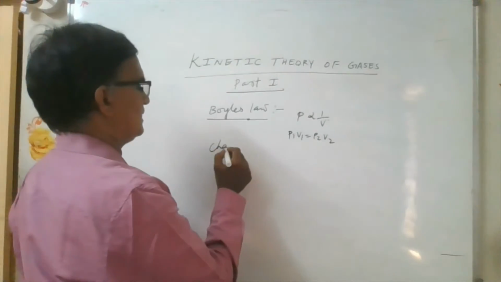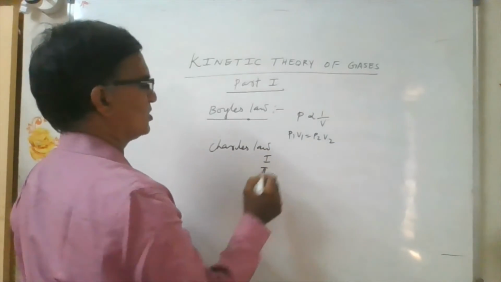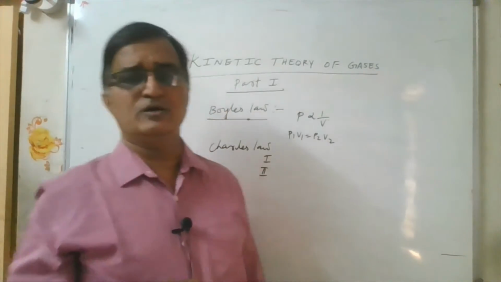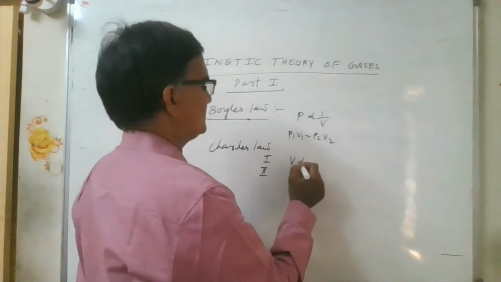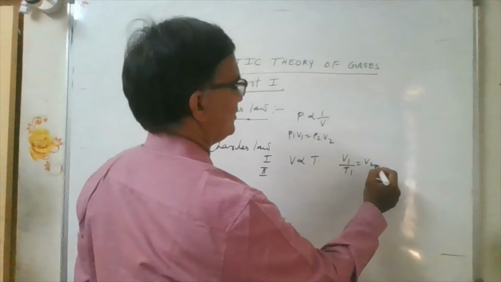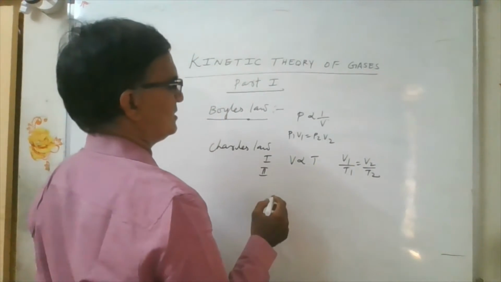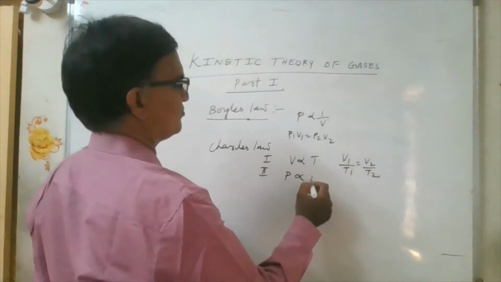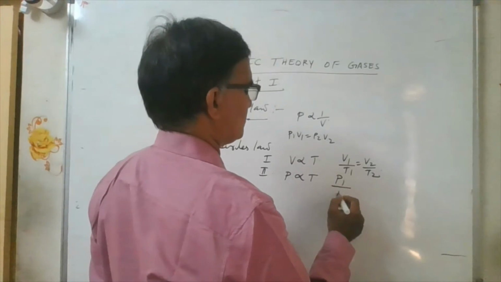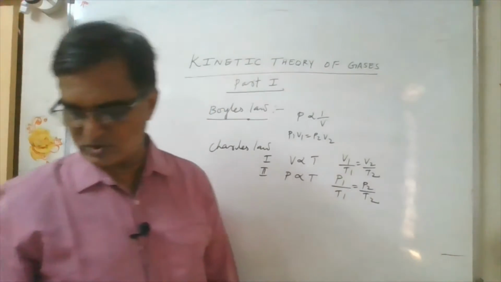Next we have Charles law. We have Charles law 1 and Charles law 2. Keeping the pressure constant, the volume of a given mass of gas is directly proportional to absolute temperature: V1 by T1 is equal to V2 by T2. Charles law 2: keeping volume constant, the pressure of a given mass of gas is directly proportional to absolute temperature: P1 by T1 is equal to P2 by T2. So these are the equations we have.